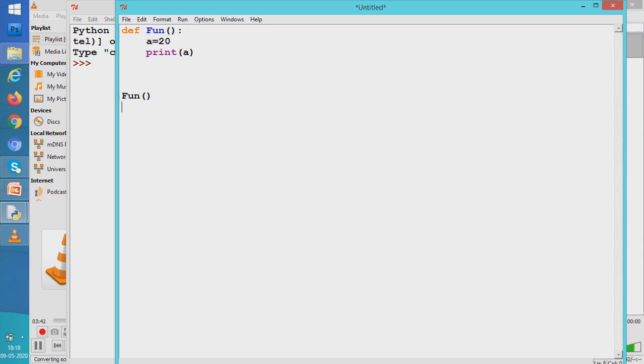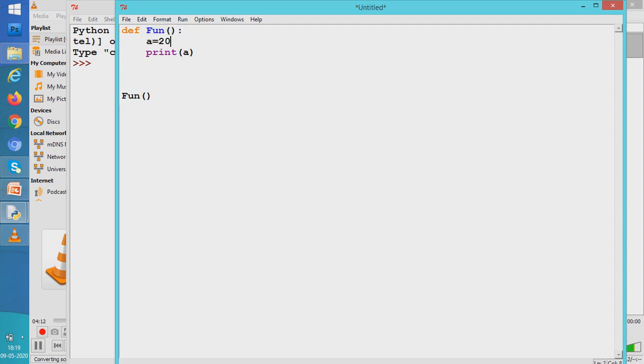Once more I'll iterate. Whenever function fun is called, that is whenever this line is going to execute, the control would be sent by the interpreter to the definition part of the function. After that, whatever code is written within the function gets executed one by one.